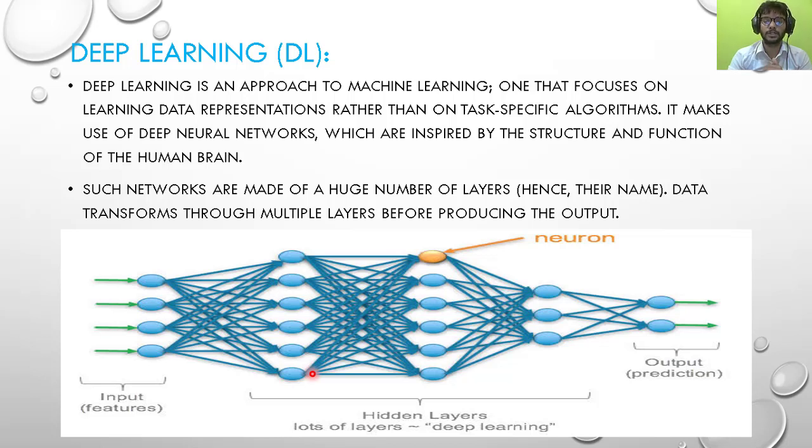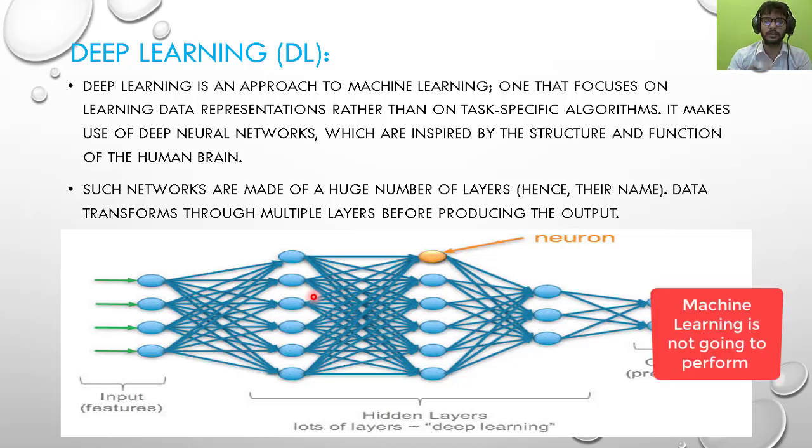And here the main motive is to decide how many hidden layers and how many neurons there should be. Such networks are made up of a huge number of layers. Data is transferred through multiple layers before producing the output. So I've told you why we are using deep learning: in some data, like image data, audio files, and video files, machine learning is not going to perform well. So for this we are using the deep learning process.